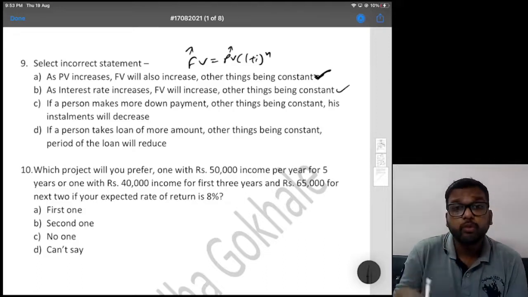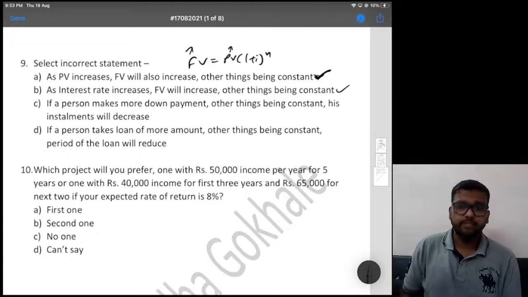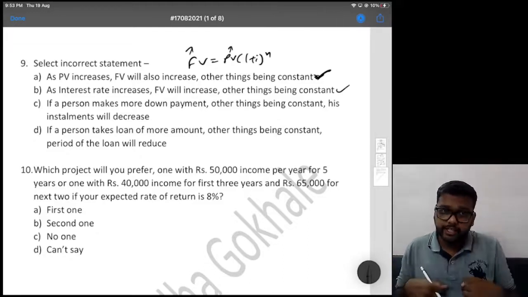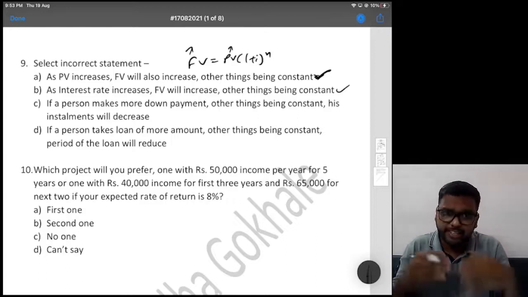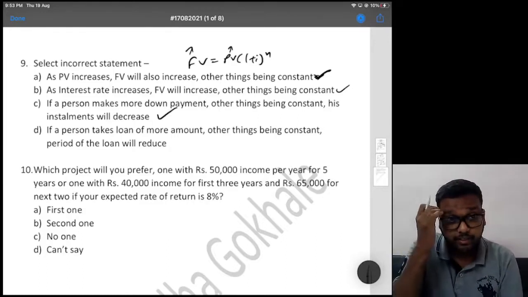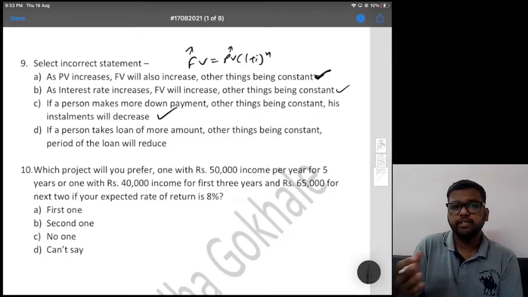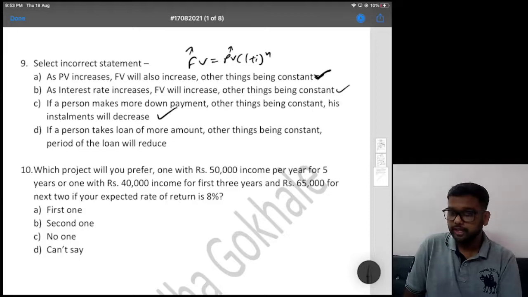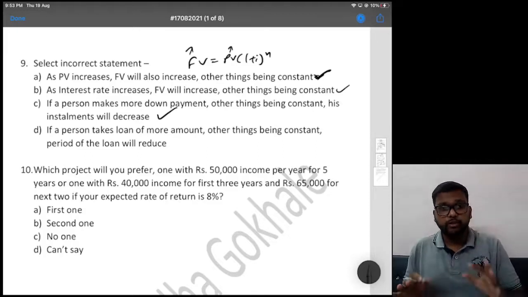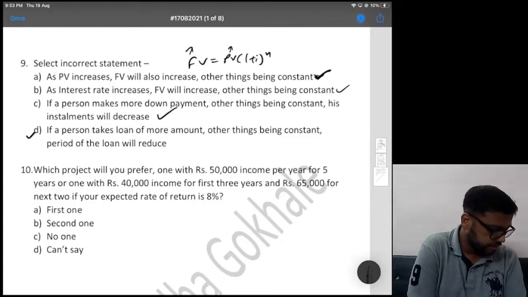If a person makes more down payment, other things being constant, his installments will decrease, obviously, right? If you pay more initially, you'll have to take less loan, so your installments will be less. So D is our answer. Let's check. If a person takes loan of more amount, other things being constant, period of loan will reduce. No, right? If you want to keep same installment and more loan, then we'll have to increase the period, right? This is our answer because this is wrong.